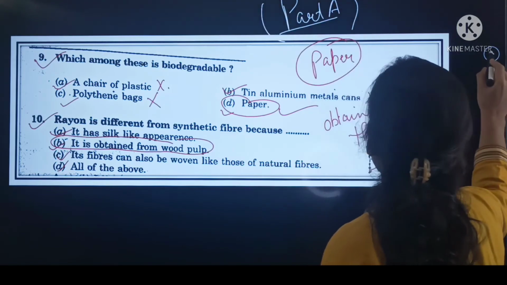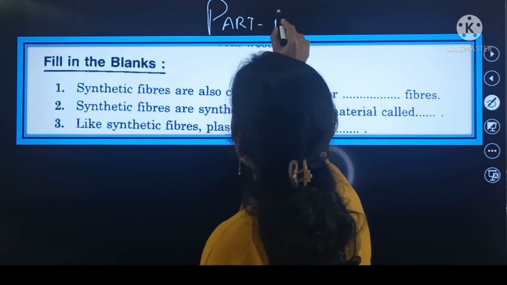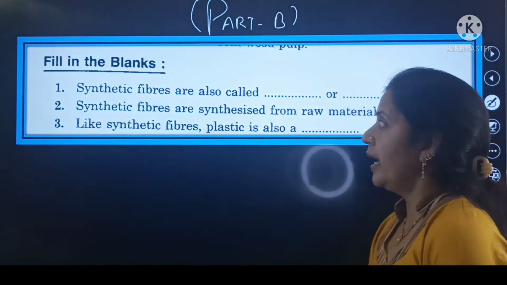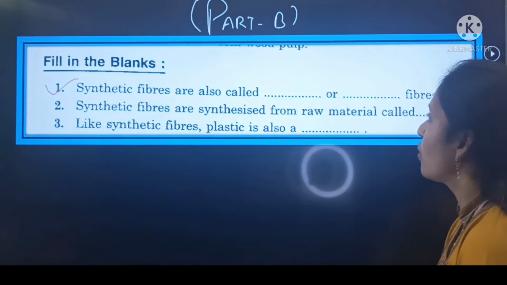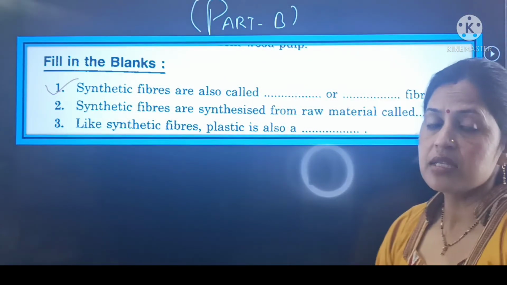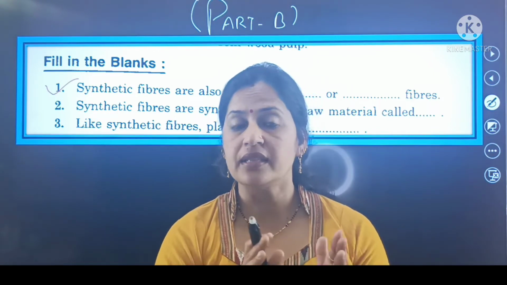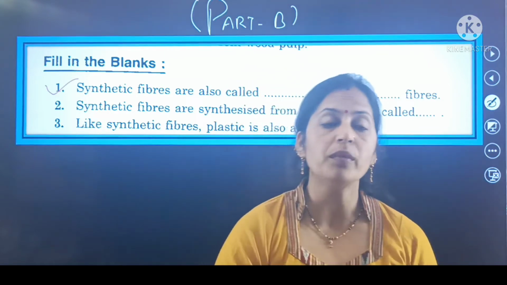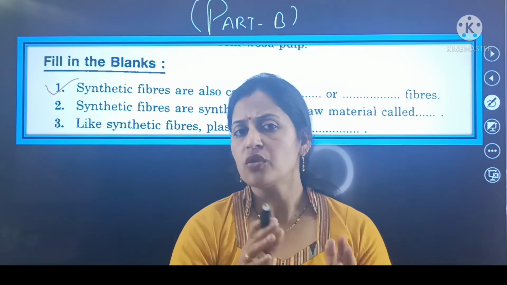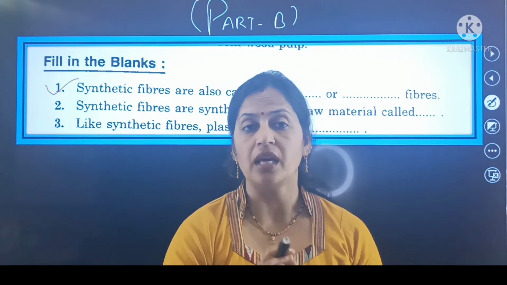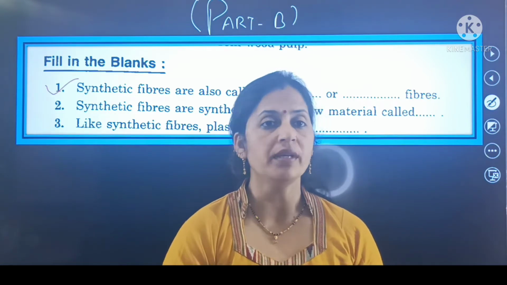Now we shift to the part B, and your part B is related with your fill in the blanks. And fill in the blanks, first is synthetic fibers are also called dash or dash fibers. synthetic fibers को हम और क्या चीजें कहते हैं? Synthetic fibers are the fibers that are made by the human activities or the human beings. That fibers are known as synthetic fibers. या फिर इनको हम artificial fibers भी बोलते हैं, क्योंकि they are not obtained from the natural resources or the natural plantation, but these are made by the human activities.